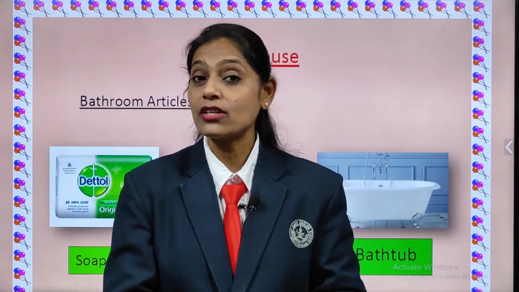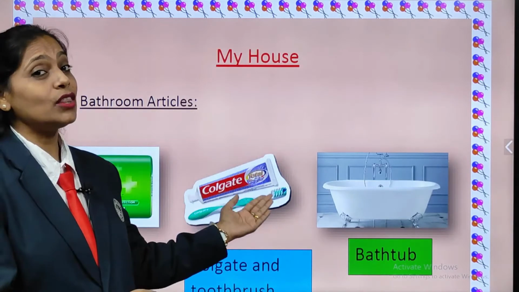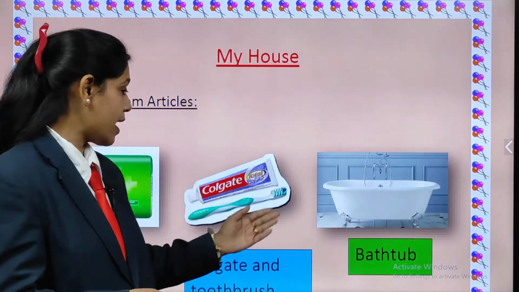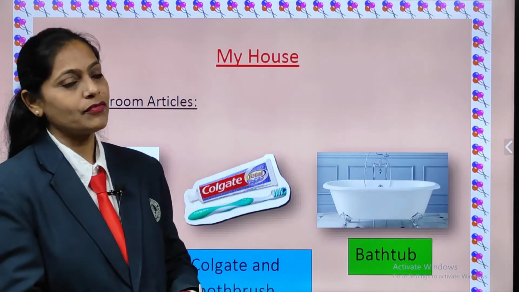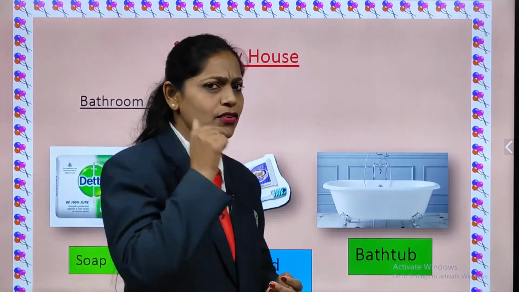And when you get up in the morning, the first thing you do is brush your teeth. To brush your teeth, what do we need children? Correct. We need a toothbrush and toothpaste. So what do we use to brush our teeth? Yes, we use toothpaste and a toothbrush. All of you repeat after me. Toothpaste and a toothbrush.